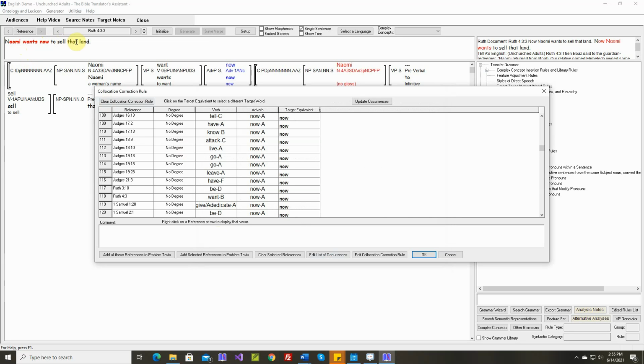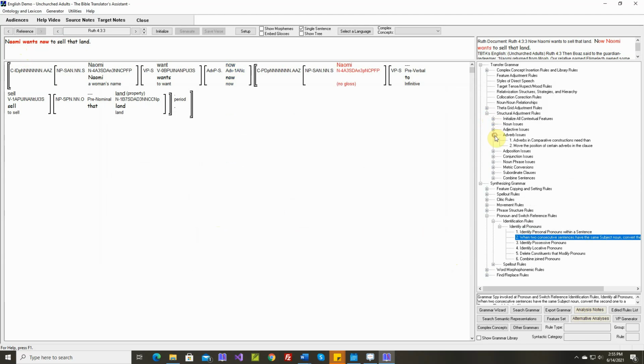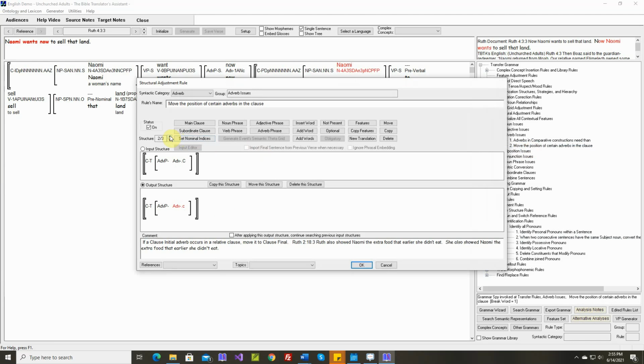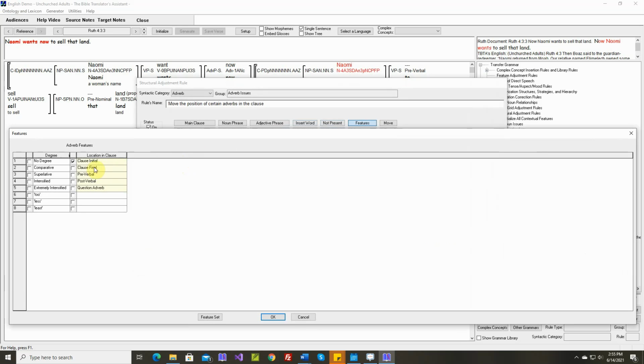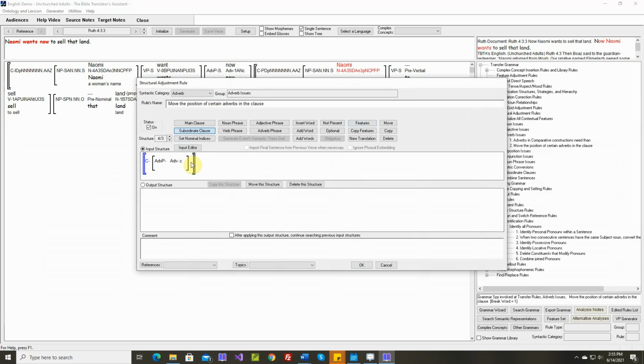When there's a complement clause, let's change now from clause final to clause initial. So that'll be an adverb issue. This is clause initial. Let's say when we have a clause final adverb, we don't need these, but we have an object complement clause.